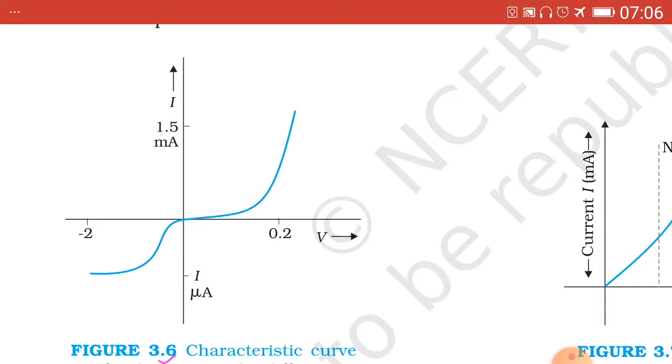Now we have seen that on reversing the voltage, as shown in the third quadrant, we do not get the same current.